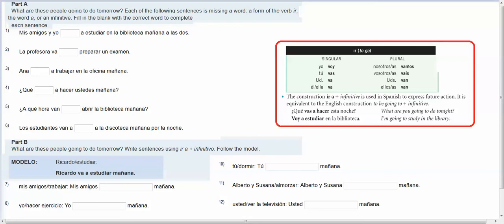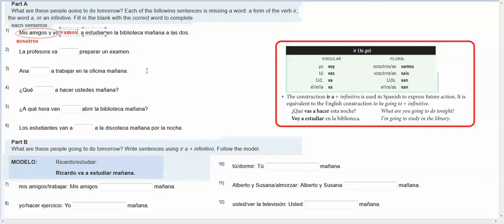The subject of my sentence is mis amigos y yo, which is the same thing as saying nosotros. Okay, and if I go over here, here's nosotros, then the ir that I would need is vamos. And that's what I would put here. So my friends and I, we are going to study. Vamos a estudiar en la biblioteca mañana a las 2.